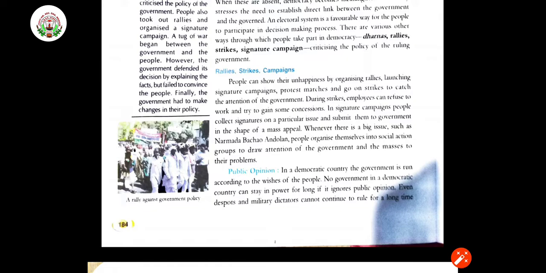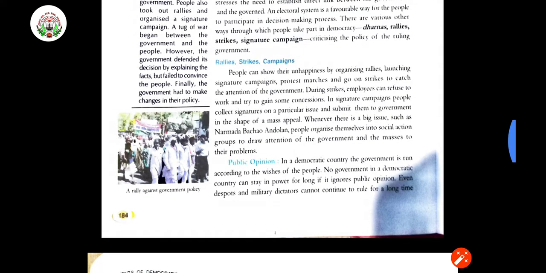During a strike, employees can refuse to work and try to gain some concession, right? So they are going to have their will. They are going to strike and they will demand that we want these things. In a signature campaign, people collect signatures on a particular issue and submit them to the government, as I already told, in the shape of a mass appeal.